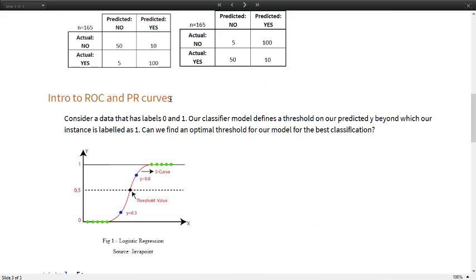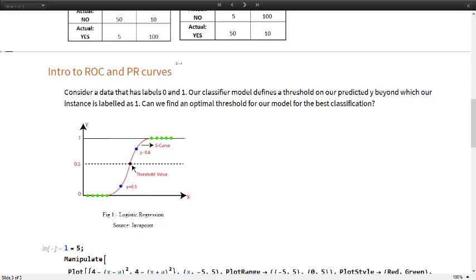So we can go into something called ROC and PR curves. Suppose we have a binary classifier model. Usually our binary classifier models work by defining a threshold and labeling our data based on whether it is below or above the threshold.